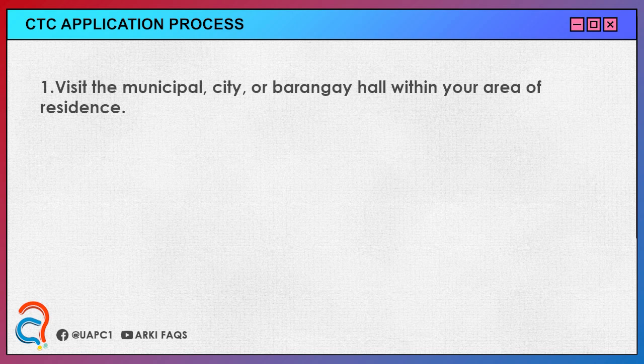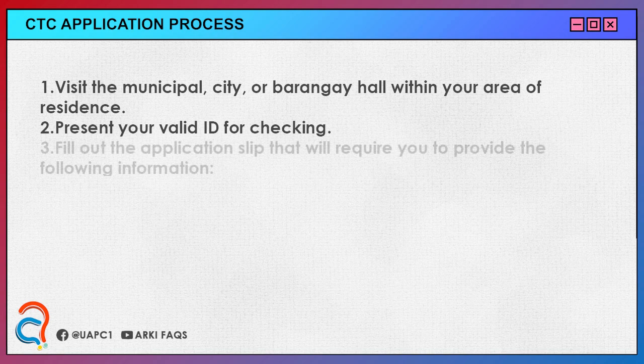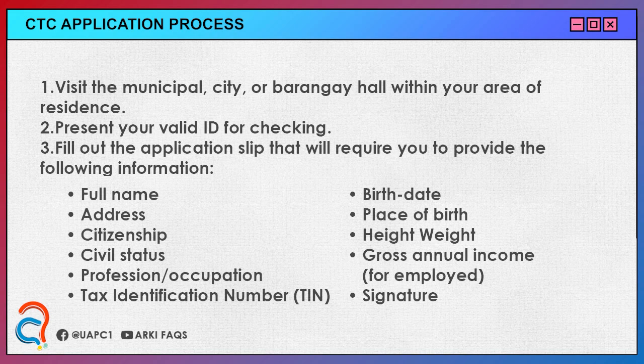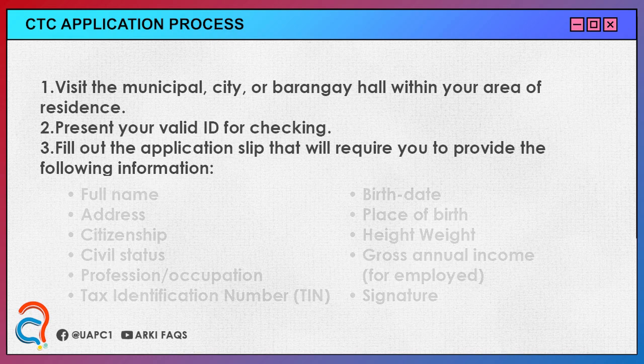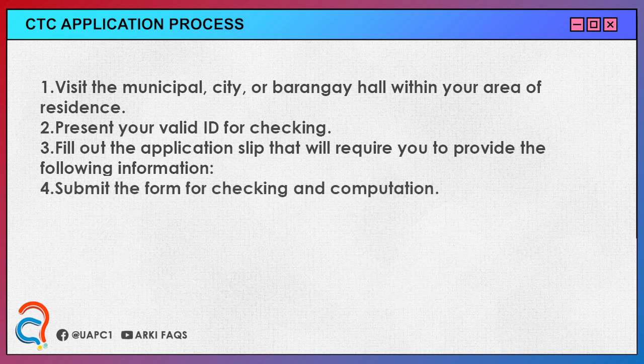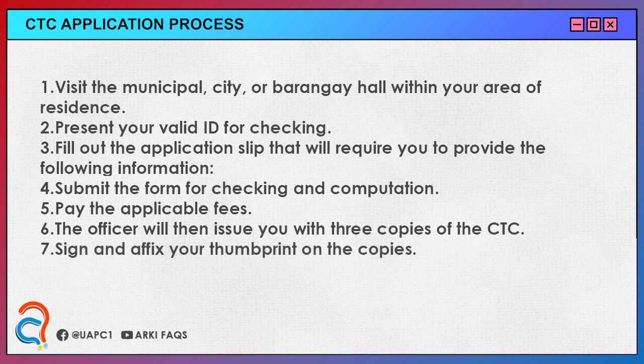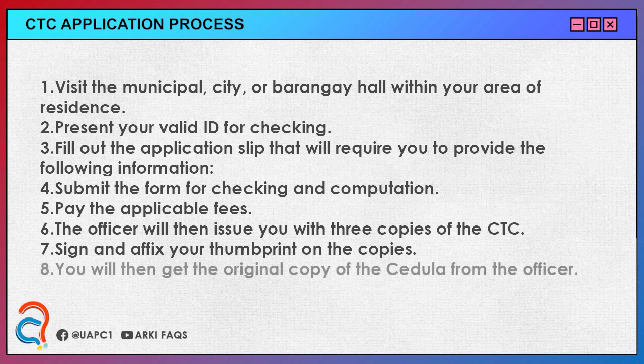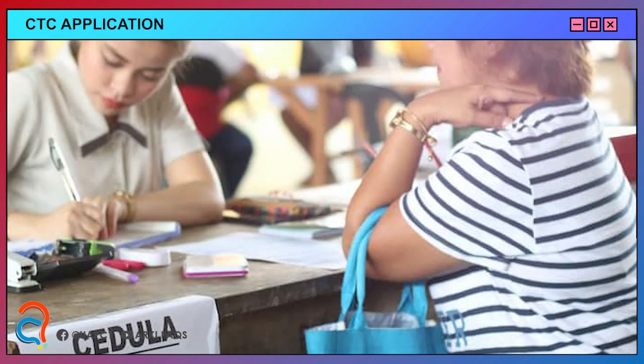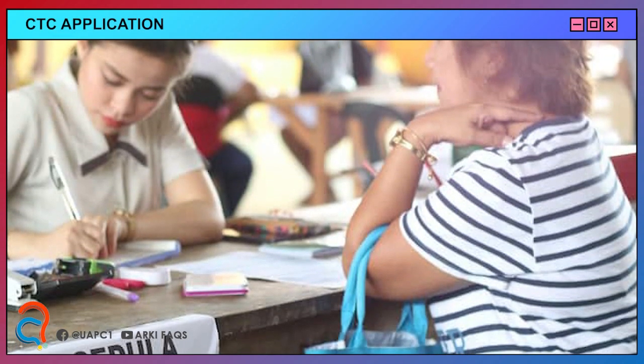1. Visit the municipal hall, city hall, or barangay hall within your area of residence. 2. Present your valid ID for checking. 3. Fill out the application slip that will require you to provide the following information. 4. Submit the form for checking and computation. 5. Pay the applicable fees. 6. The officer will then issue you with 3 copies of the CTC. 7. Sign and affix your thumbprint on the copies. 8. You will then get the original copy of the cedula from the officer. That's the process of applying for a cedula from the municipal, city, or barangay hall.